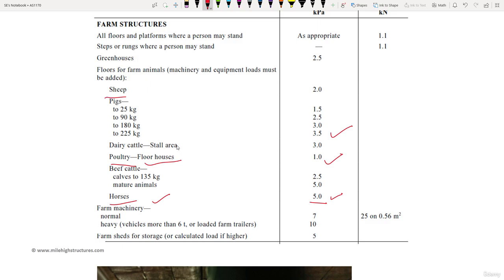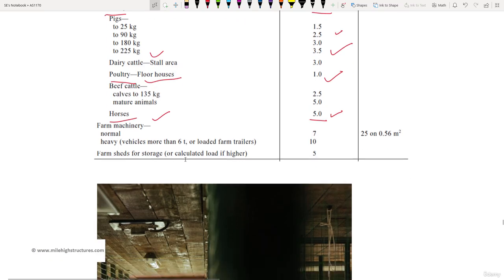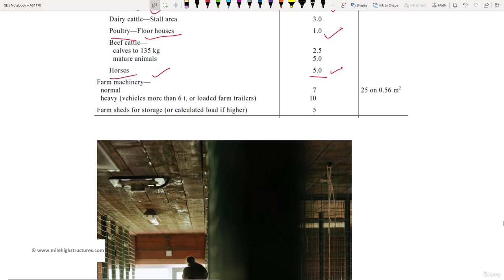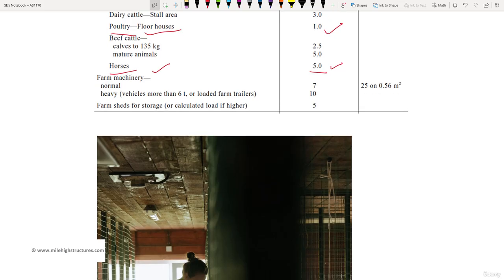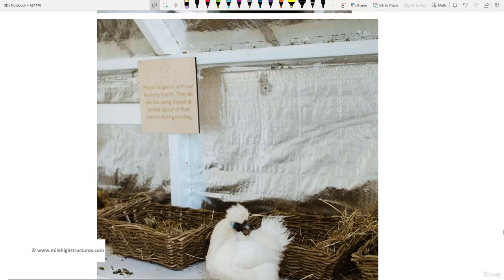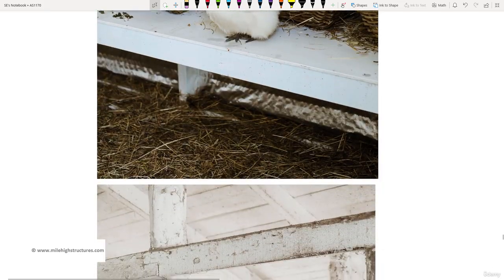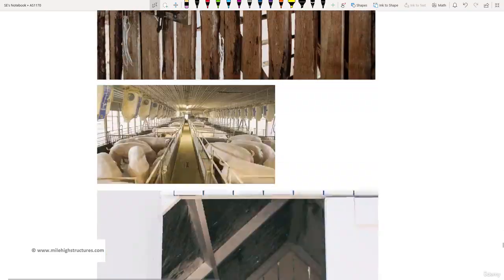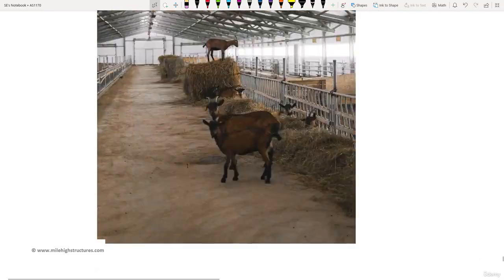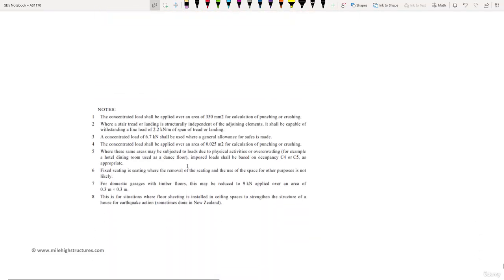For sheep also, it may be a case where they are kept on the upper floors, and pigs also may be kept on the upper floors. But horses, that is very rare. And farm machinery is usually supported on the ground floor level itself. Considering that, you can see that this is basically the guideline for farm buildings as per AS1170.1.